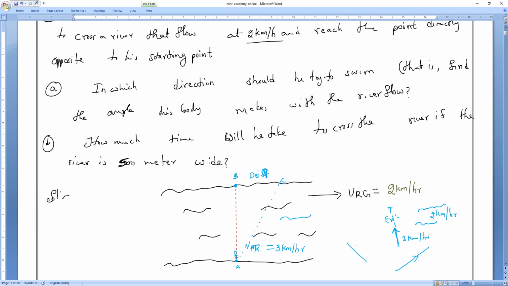He is trying to move like this, the river will shift him like this. Finally, he will reach us exactly perpendicular to his starting point. Is it right or wrong?